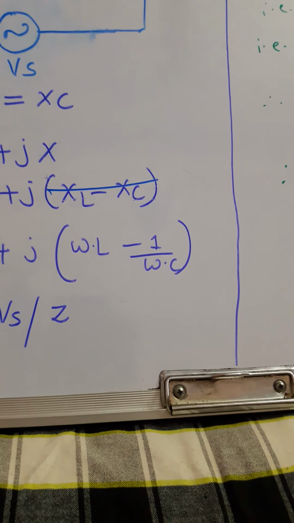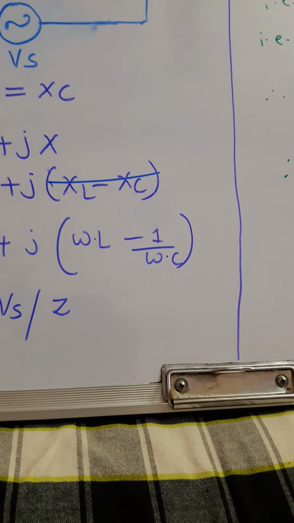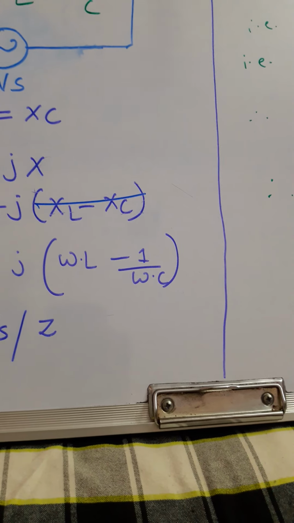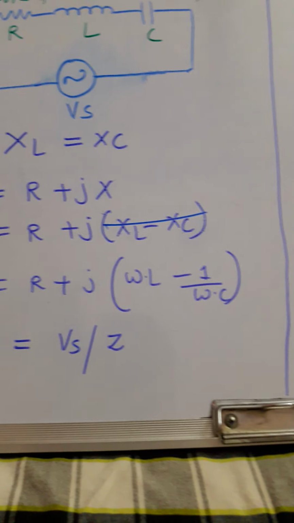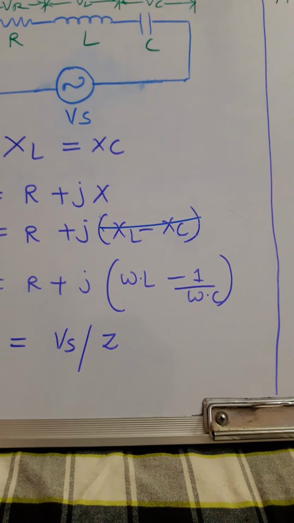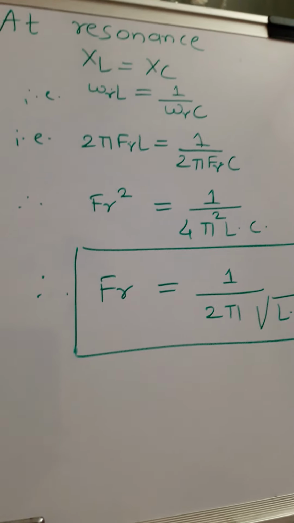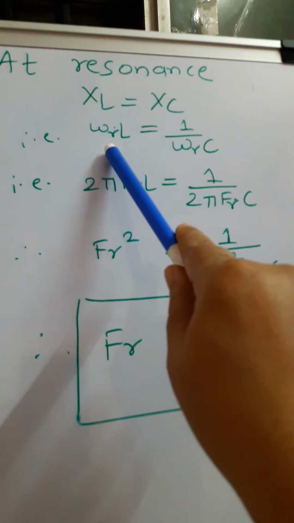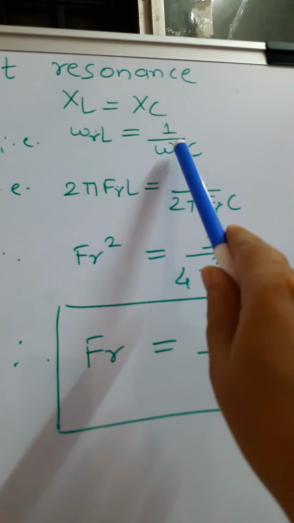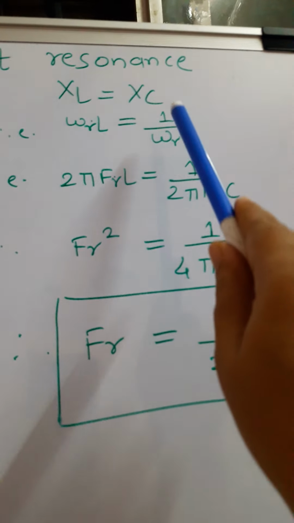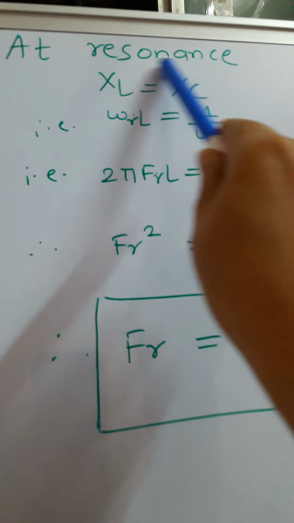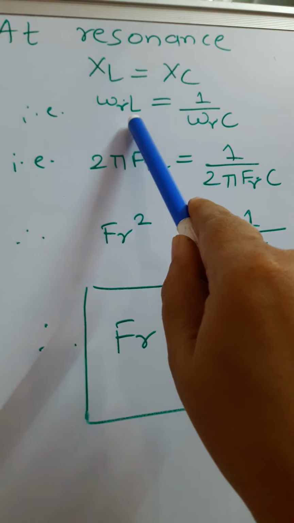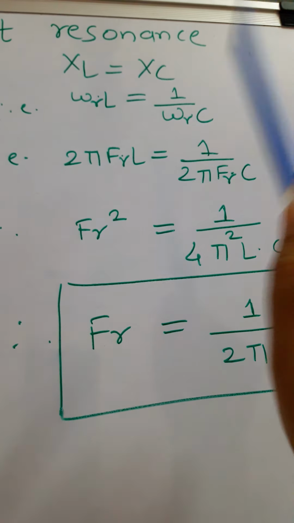These voltages are 180 degrees out of phase with each other, hence they cancel each other, and zero voltage appears across the LC combination. So at resonance we say XL is equal to XC, that is, inductive reactance omega L is equal to 1 upon omega C. This is the frequency of resonance, so we attach a suffix R here. Therefore, we write omega R L is equal to 1 upon omega R C.